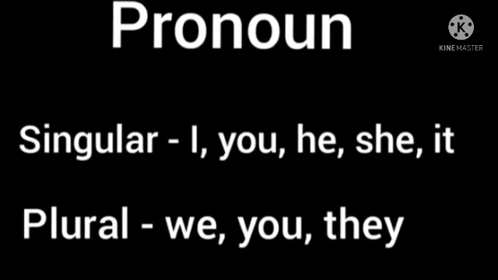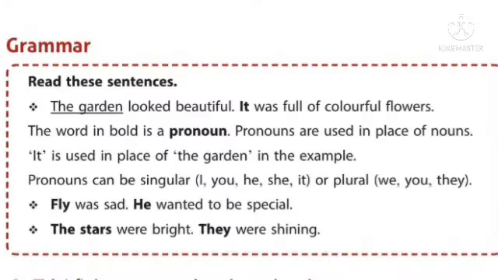Then, take your textbook, page number 25. Read the sentences. The garden looked beautiful. It was full of colorful flowers. The word in bold is a pronoun. Pronouns are used in place of nouns. It is used in place of the garden in the example. In that sentence, the noun is garden. It has no gender. That is why we use the pronoun it.